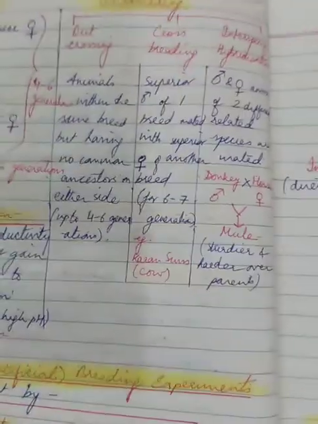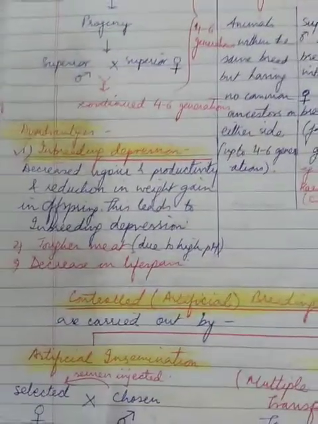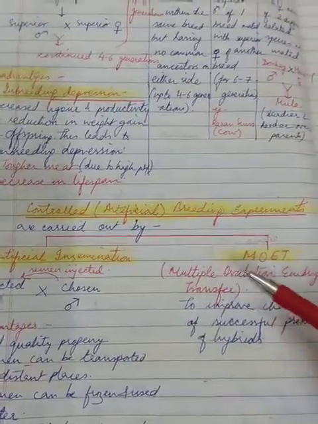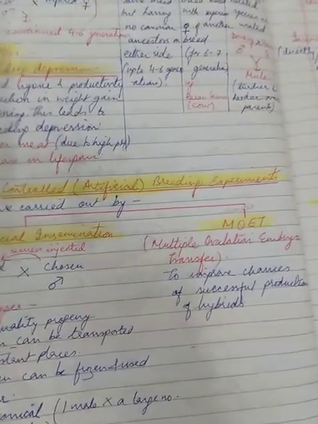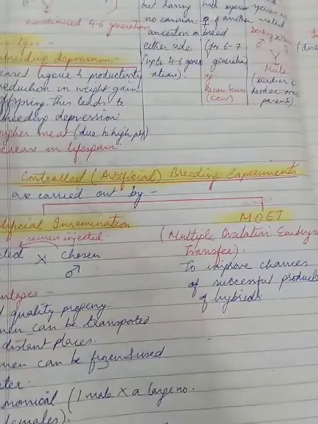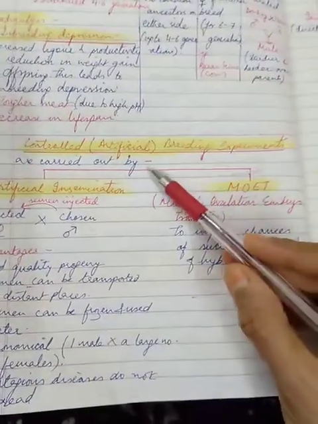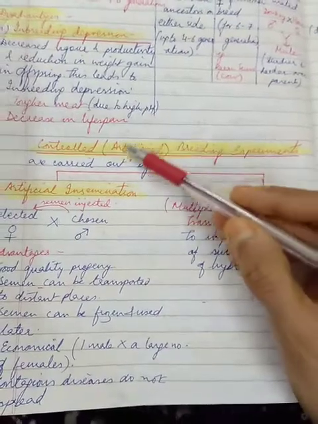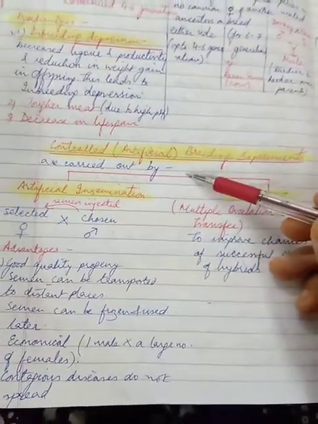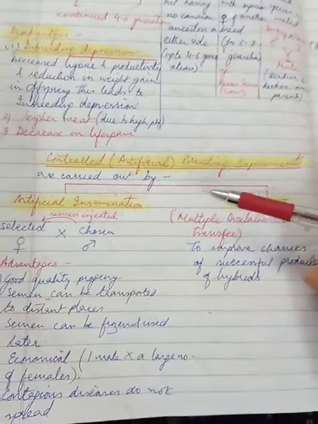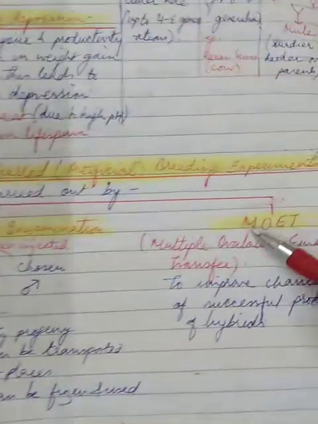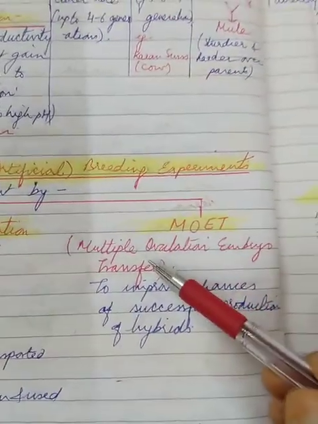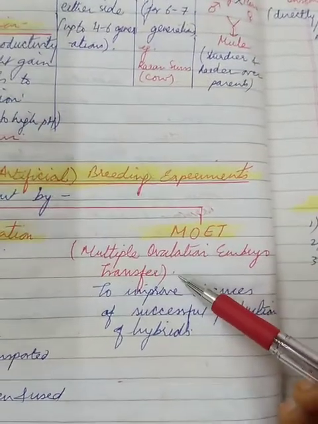Okay, then coming to controlled breeding. The next topic is controlled breeding, or we also call it artificial breeding experiments. This is the last topic of this chapter, children, right? Simple it is, we have to understand. Whenever we say anything is artificial, naturally it's man-made. So this is done by experiments in which it is done, number one, by artificial insemination, and the other is MOET, which we call multiple ovulation embryo transfer technology.